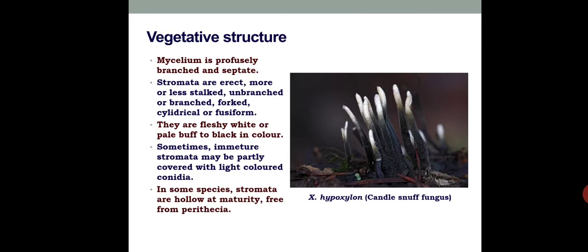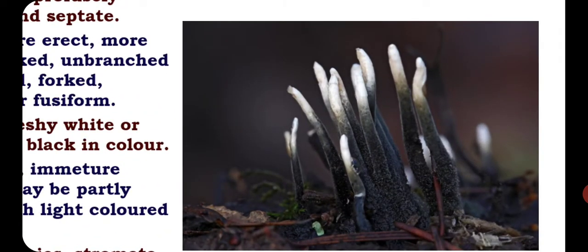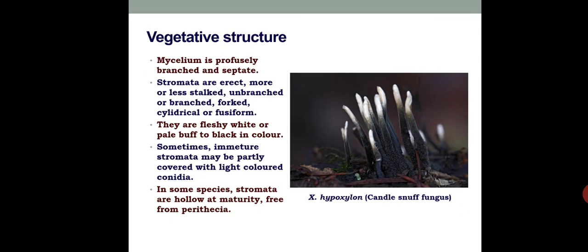The stromata are erect, more or less stalked, and in the lower portion we can see a stalk-like portion. It is not actually a stalk, it only appears as a stalk. In later figures I will show you a close view, where some stalk-like portions are there, but they are not literally stalks.